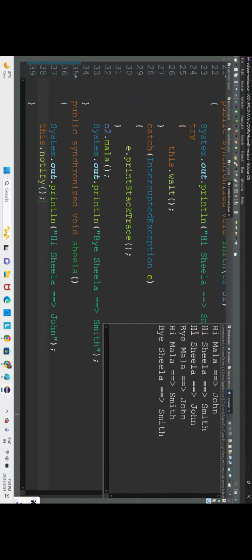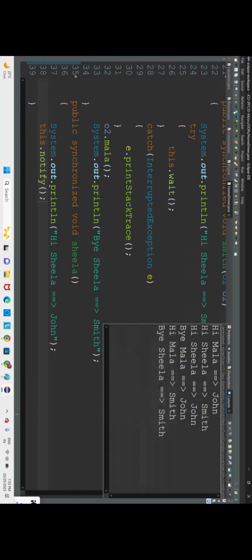Now inter-thread communication is happening from here. Smith is made to wait. We have seen using the wait method, at line number 26, we have made Smith wait. So when Smith is waiting, John will execute. John told hi to Sheila. John told bye to Mala. And after that, Smith starts the execution. Why? Because of the notify method at line number 38. Because of this notify method, Smith will start the execution. He will tell hi Mala and bye Sheila. So here is our complete execution.